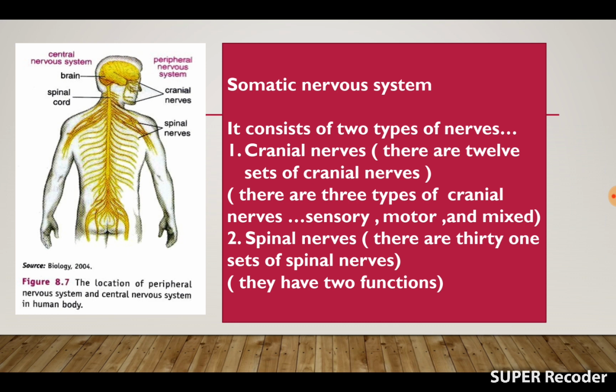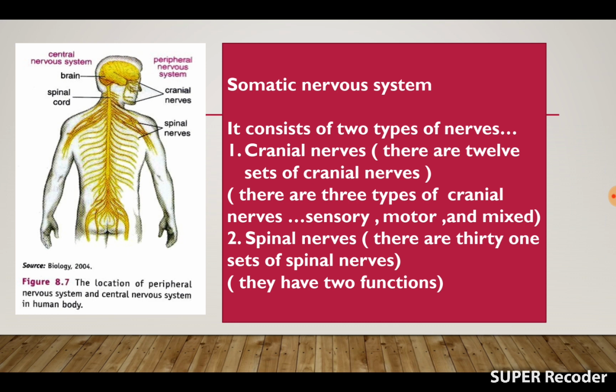Now the somatic nervous system consists of two types of nerves. One is the cranial nerves, the other one is the spinal nerves. There are 12 sets of cranial nerves which either emanate from or reach different locations of the brain. And there are three types of cranial nerves. These are sensory cranial nerves, motor cranial nerves, and mixed cranial nerves.